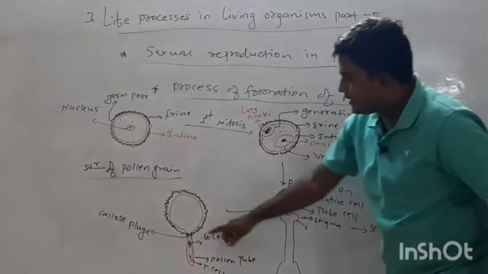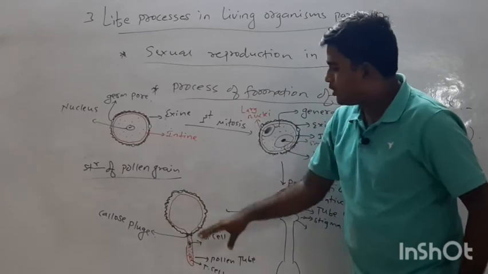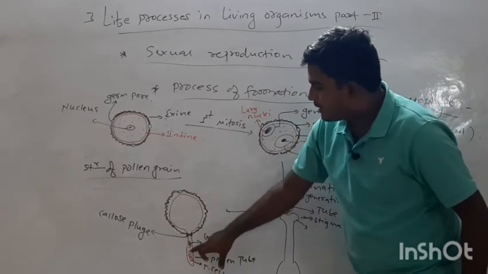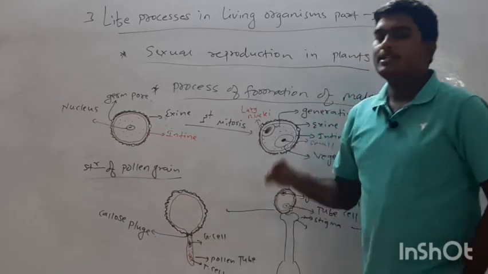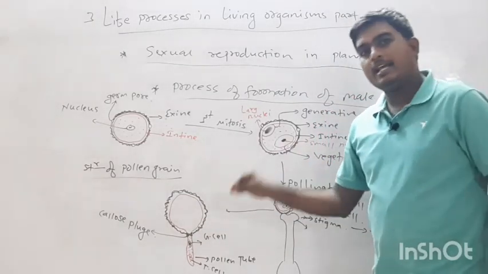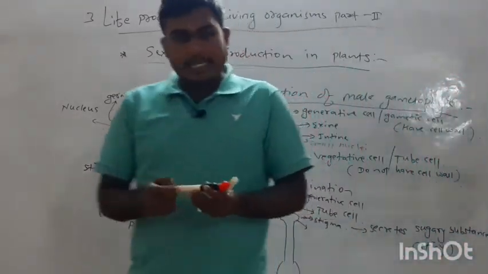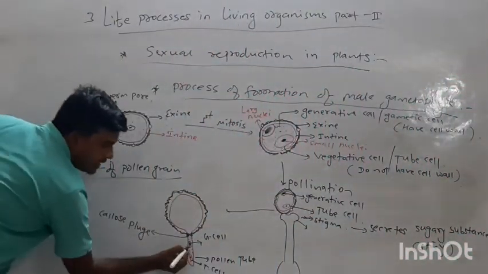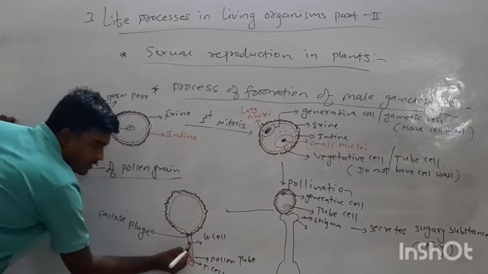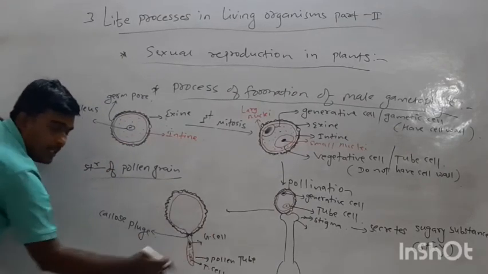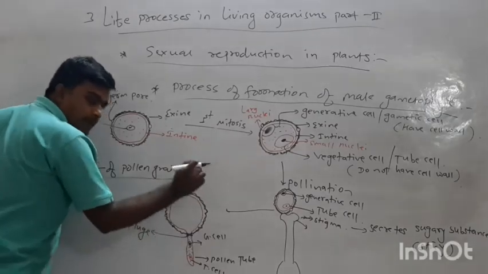So that's why here there is formation of the callose plug, because it inhibits the backflow of the cytoplasmic content, as well as the gamete and tube cell. Now the second mitotic division occurs here. This is the germ cell. We can say this is also the first male gamete.